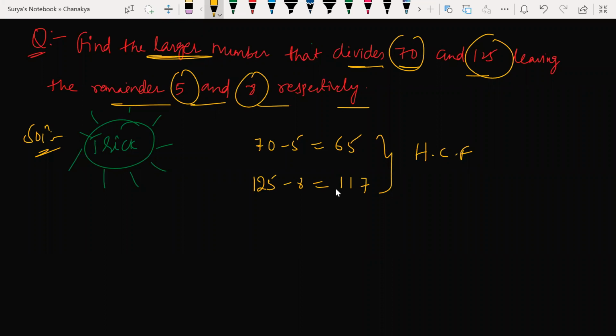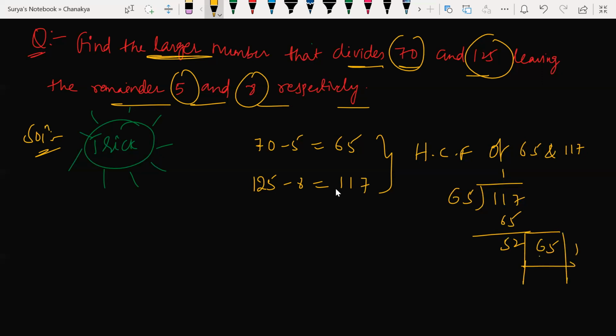It's nothing but the HCF of this. The HCF of 65 and 117 is 13. How do you find it? 65 ones are 65. So what are you left with? 117 minus 65 is 52. Again, I have 52 to go with 65 here. 52 ones are 52. So 13. This is my HCF now.